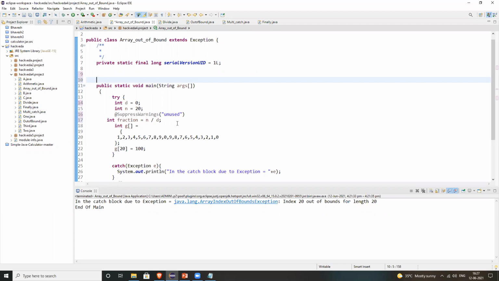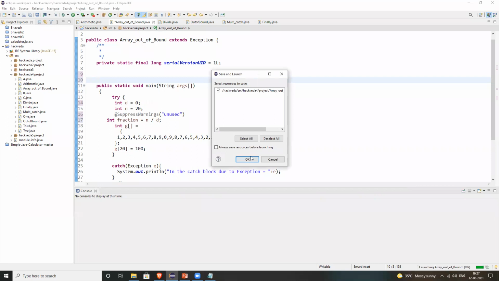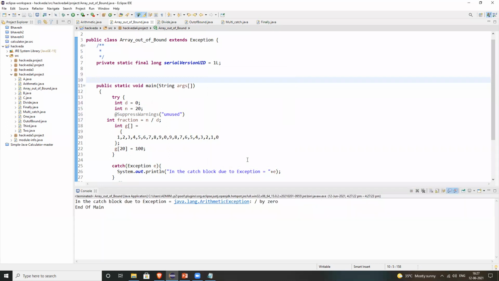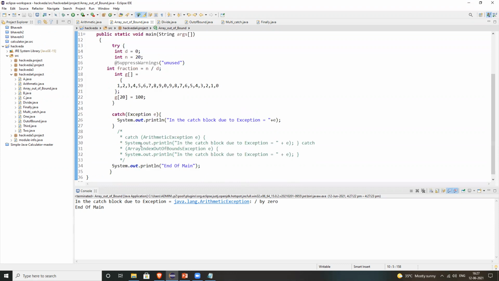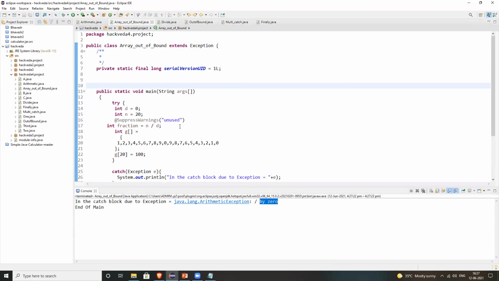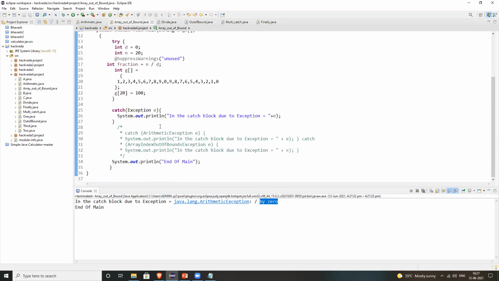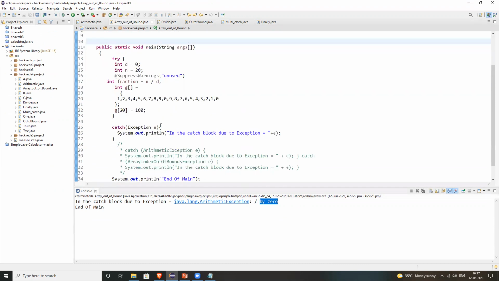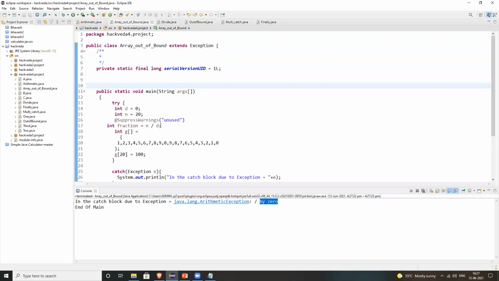When you are not sure what kind of exception will occur, you run this. See, it is showing you one exception. It handles whichever exception comes first; that one is handled by this. You can see the divide by zero is being handled. Now, if you want both exceptions to occur, you can write it in a nested try block and then resolve it.